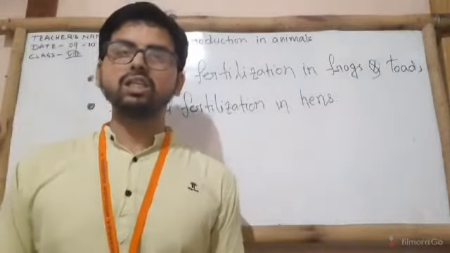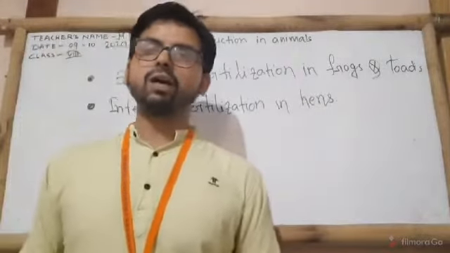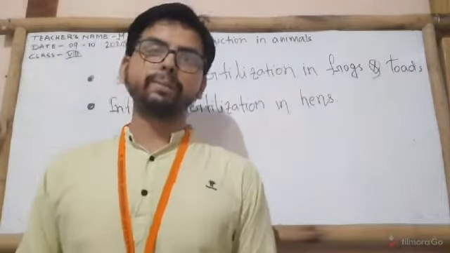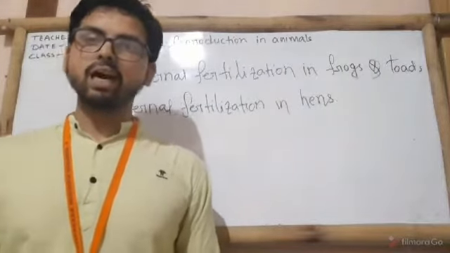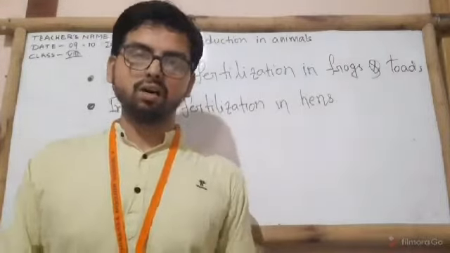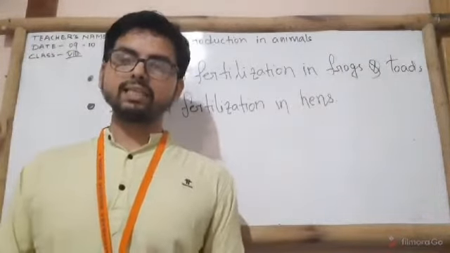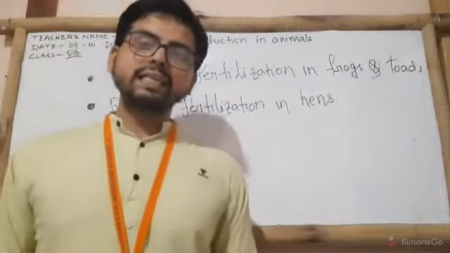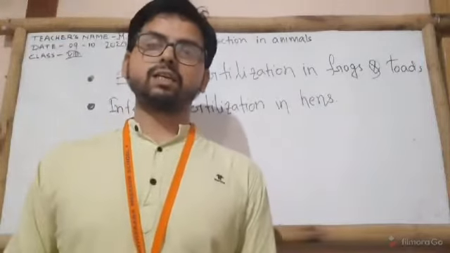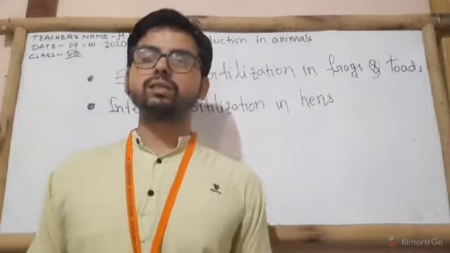Now I am going to discuss internal fertilization in hens. First of all, hens reproduce by laying eggs, right? After the formation of the zygote, it keeps on dividing itself and then travels through the oviduct. In this process, different layers are formed over the egg that then turn into a hard shell or covering of the egg. When the hard shell is formed, the hen lays the egg. Then it takes almost three weeks for the embryo to develop into a chick. In this time, the hen often sits over the egg to provide warmth.